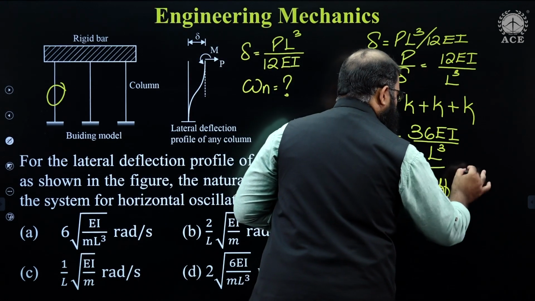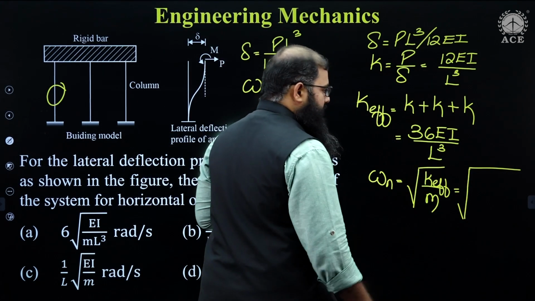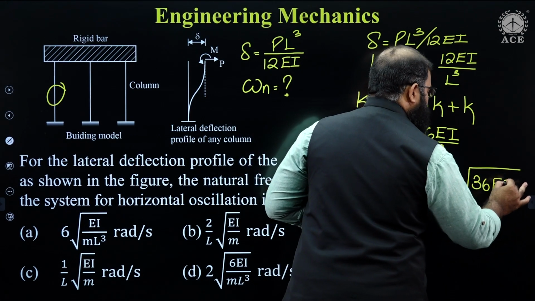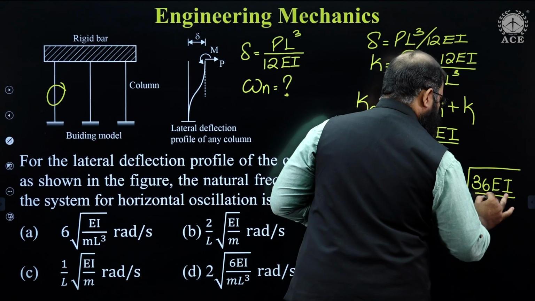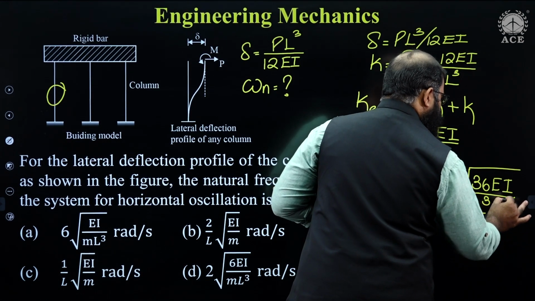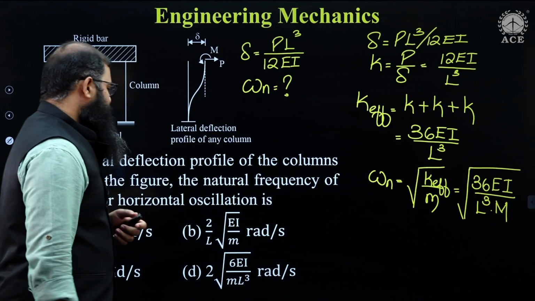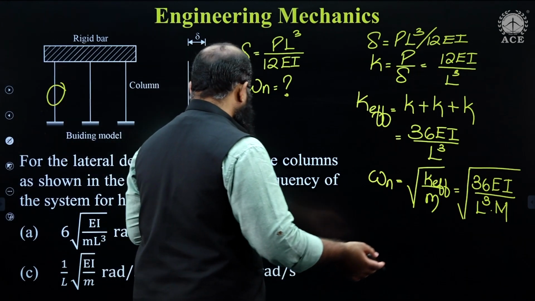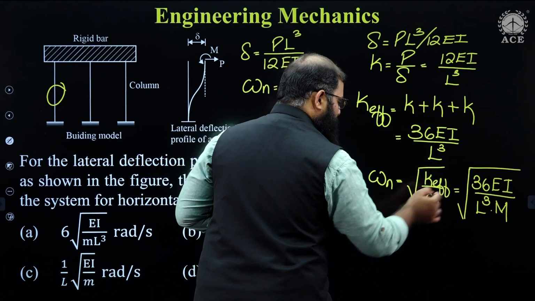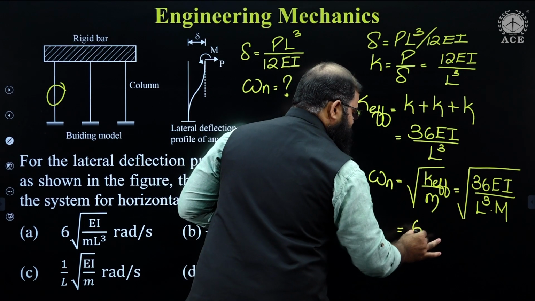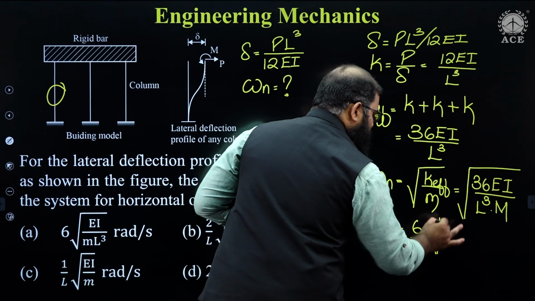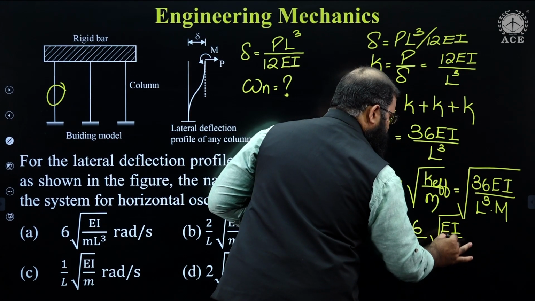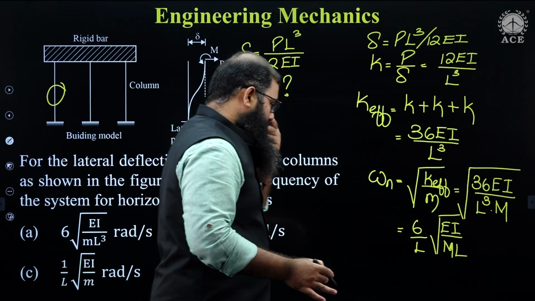This is equal to root over of K effective is 36 EI by L cube, and mass also appears over here. So if I bring 36 out and L out, I'm going to have over here 6 by L root over of EI by ML. Let us see where we have this answer.